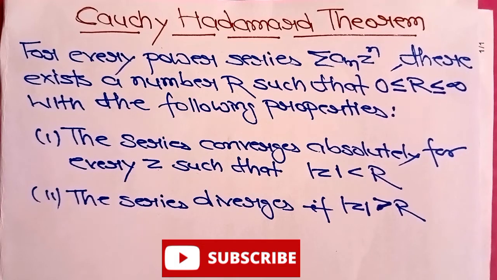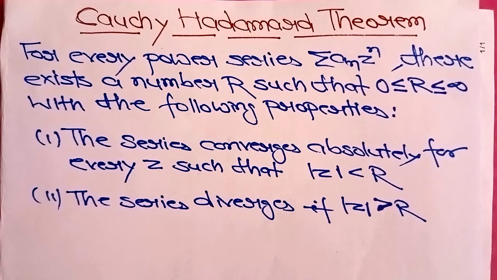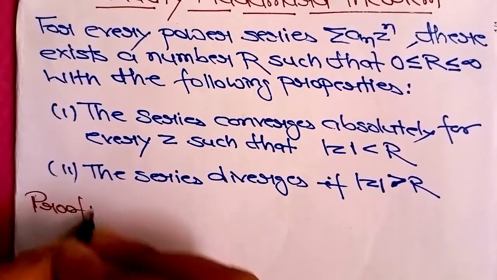The statement of the Cauchy-Hadamard theorem is: for every power series summation an Zn, there exists a number capital R such that R lies between 0 and infinity with the following properties. First, the series converges absolutely for every z such that mod of z is less than capital R, and the second is, the series diverges if mod of z is greater than R. Okay, so let's start with the proof.